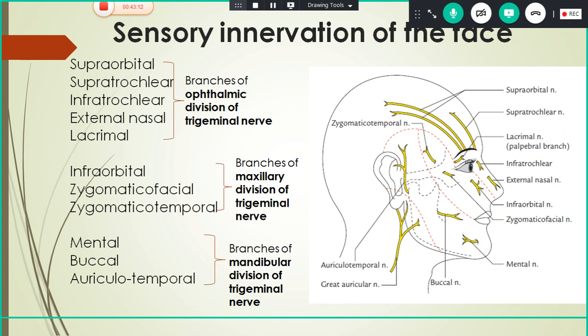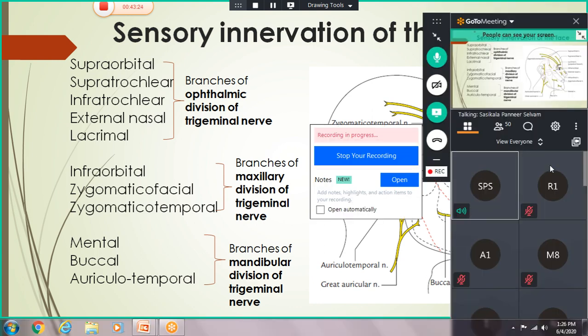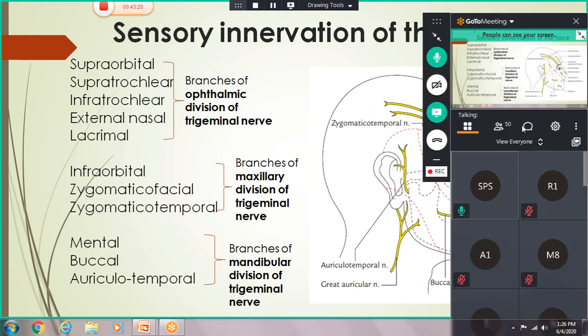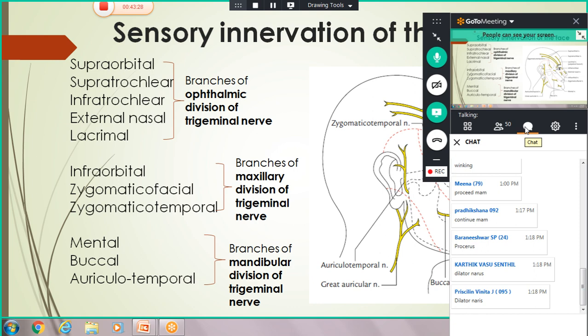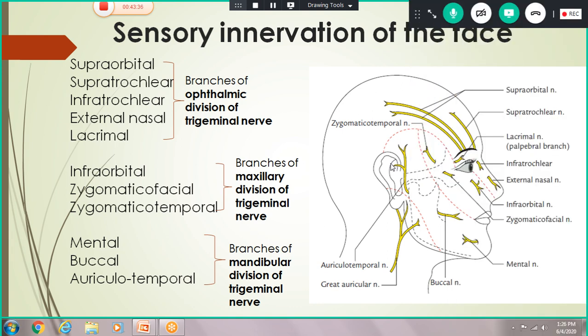Motor innervation means it supplies the muscles of facial expression. So except which muscle? All other muscles of the face are supplied by the facial nerve except which? Will you answer this question? Very good. That is levator palpebrae superioris, which is a muscle of the orbit. Good. So now I think you are clear about the innervations.